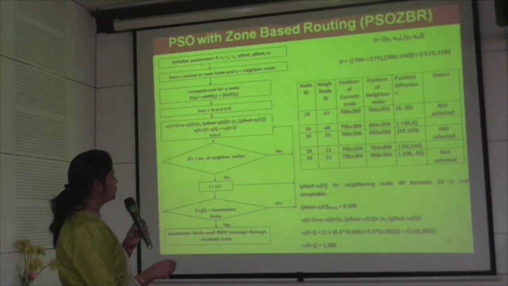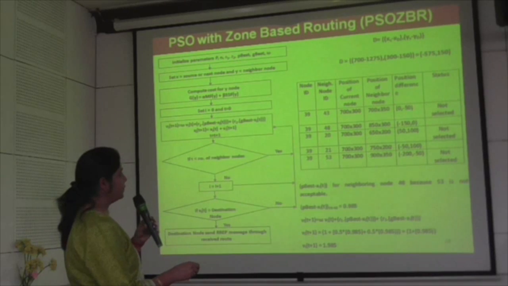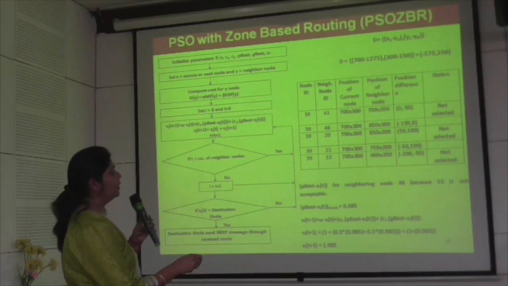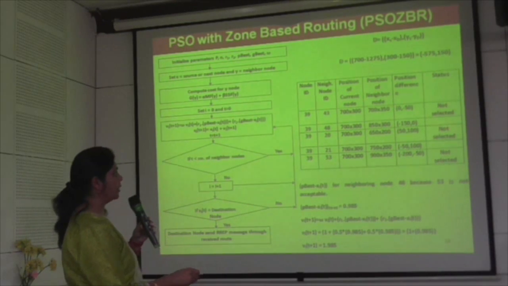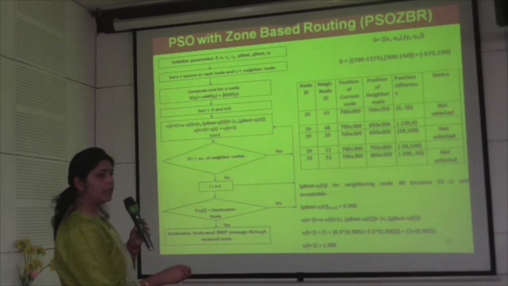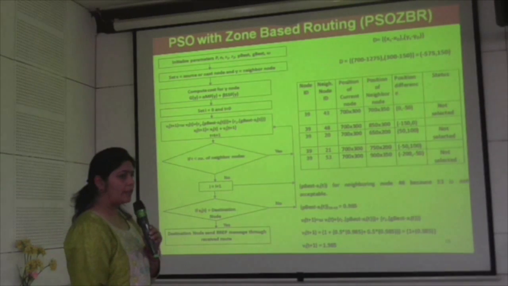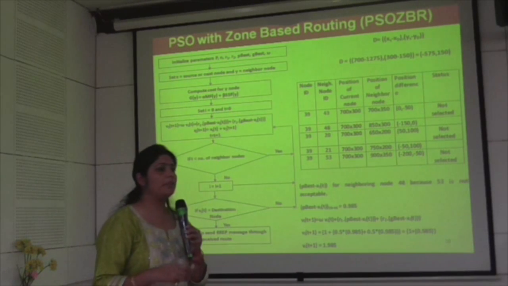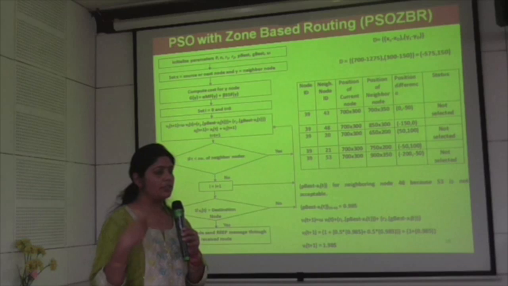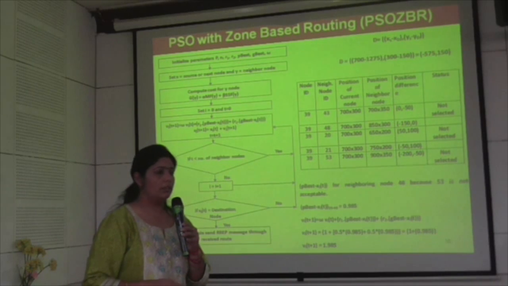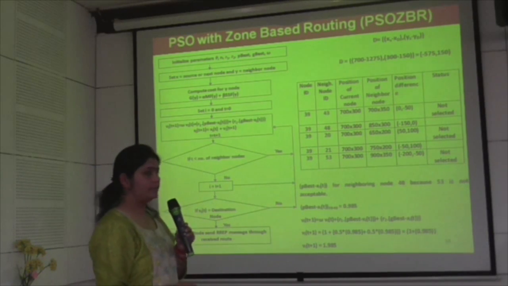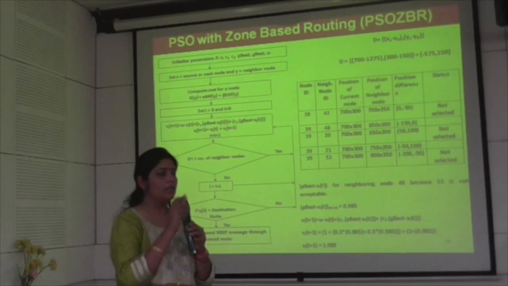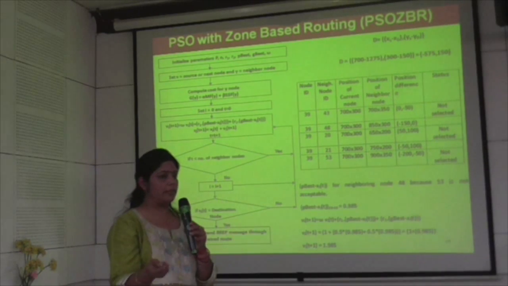Here we can show that 0, 1, minus 50 will not be selected, because we want the node in the direction. If x is minus and y is in the positive direction, then the node gets selected, otherwise it will not get selected. What is the physical meaning of minus? Minus is basically the distance, the position of the destination node and the position of the source node. Minus means the source minus the destination.